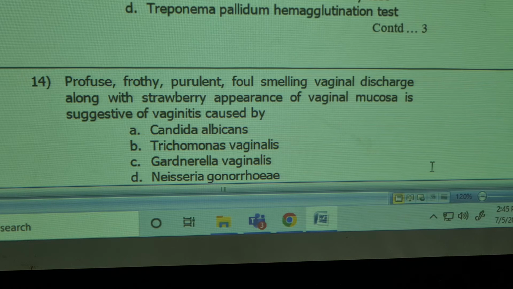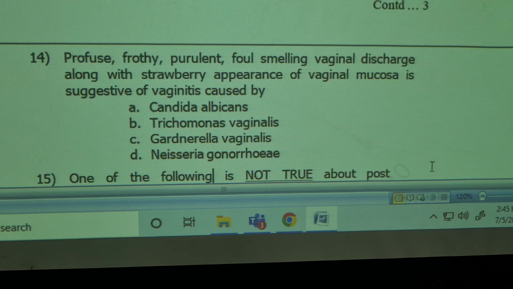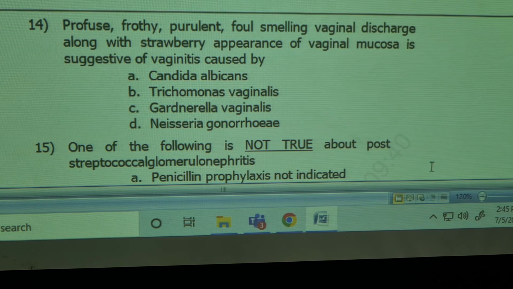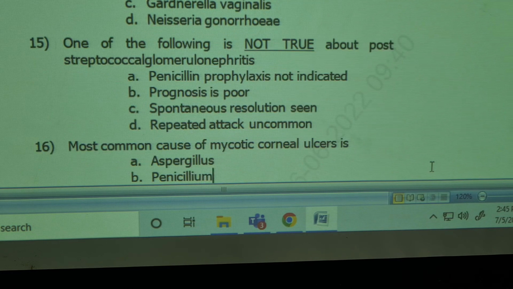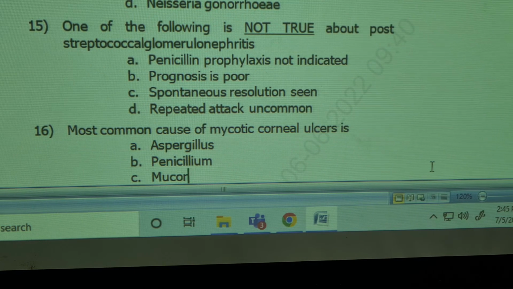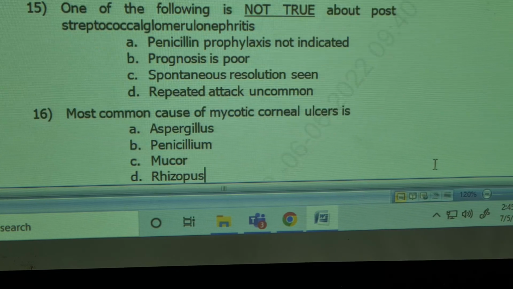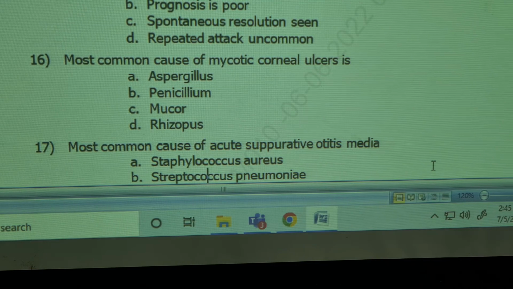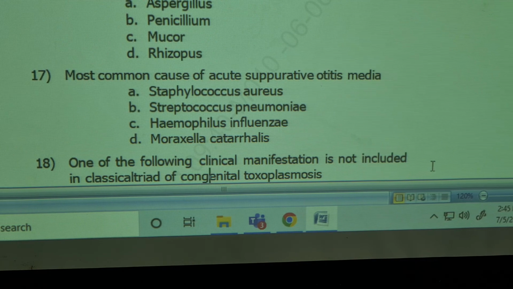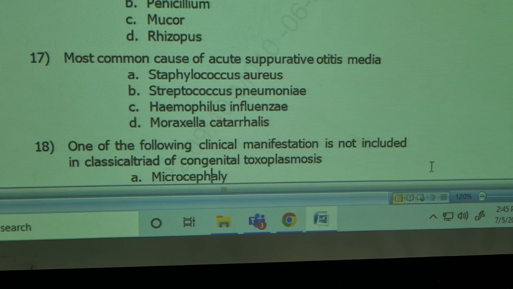Profuse, frothy, purulent, foul-smelling vaginal discharge along with strawberry appearance of vaginal mucosa is suggestive of vaginitis due to Candida, Trichomonas, Gardnerella vaginalis. Google it and find out. One of the following is not true about post-streptococcal glomerulonephritis: penicillin prophylaxis, prognosis poor, spontaneous resolution, repeated attack uncommon. Most common cause of mycotic corneal ulcer: Aspergillus, Penicillium, Mucor, Rhizopus. Most common cause of acute suppurative otitis media: Staphylococcus, Streptococcus, Haemophilus influenzae, Moraxella catarrhalis.